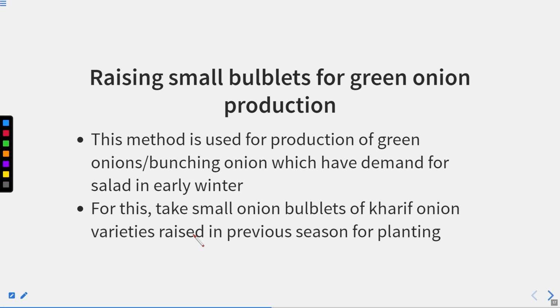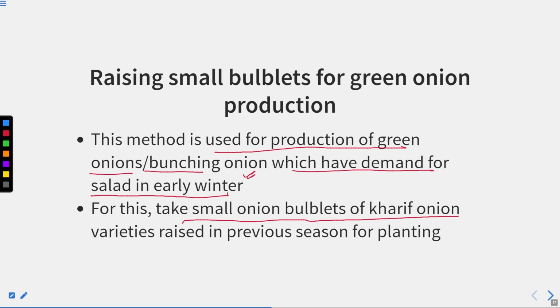Raising small bulblets for the green onion production. Okay, so this is the second type. This method is used for the production of green onions, bunching onion, which have the demand for the salad in early winter. So this is done in the winter season, and for this take small onion bulblets of kharif onion varieties raised in the previous season for the planting. So you must have seen it at your home also, and this particular season green leaves come out from the bulb, so that can be sown to have this bunching onion.